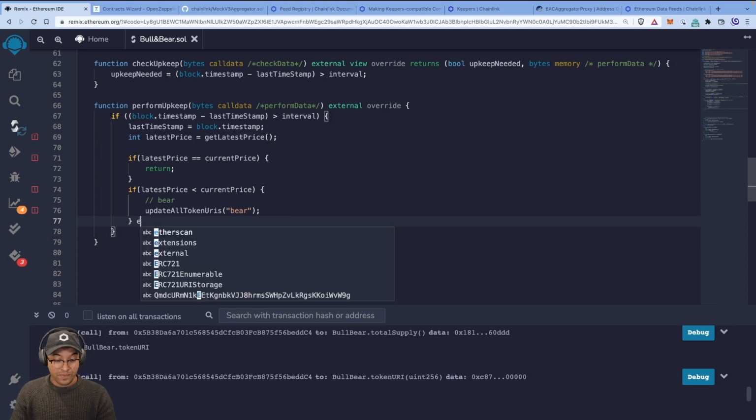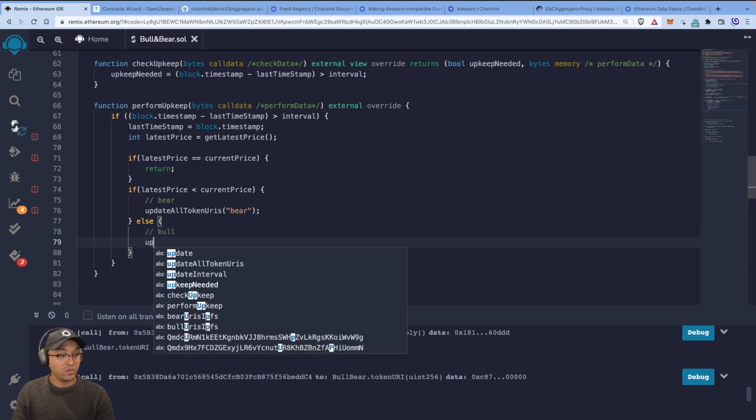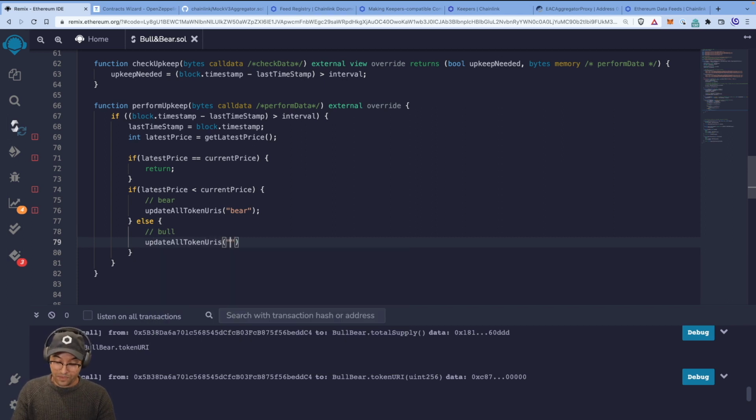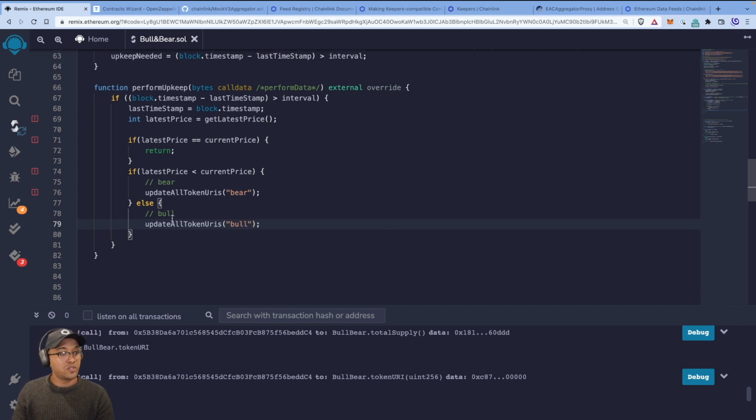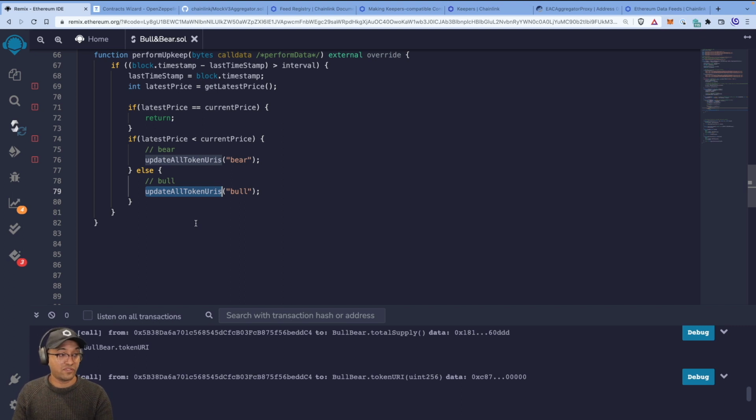And else, that means it's a bull run or bull trend at the moment, since when we just checked in perform upkeep, then we do update all token URIs, and we'll pass it a bull. We'll use these strings that we're passing in to do some logic in update all token URIs to figure out which of the IPFS files to show.